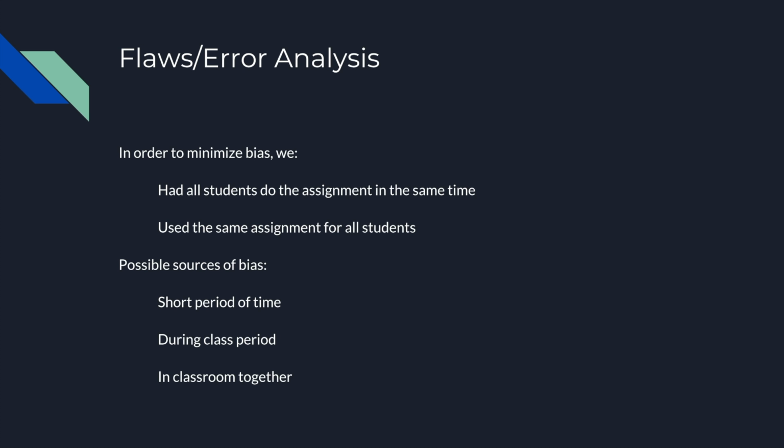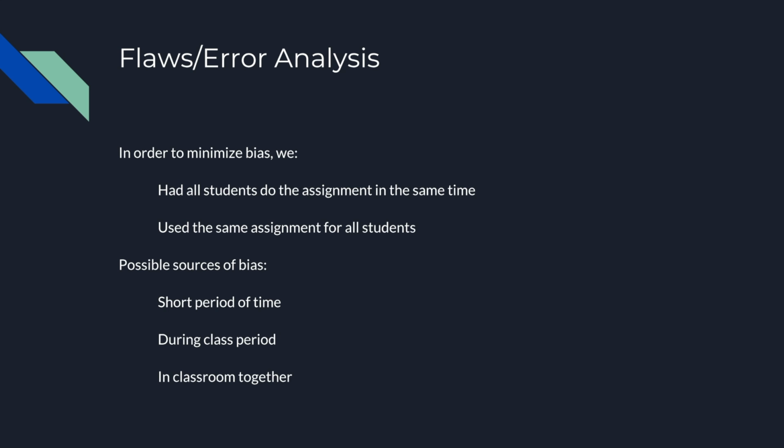Now, there were many sources of bias that might have influenced the results, and we took several steps to minimize the amount that came in the end. First of all, we made sure that all of the students did the assignment in the same condition at the same time in the same classroom to make sure that they were put under the same conditions when they completed the problems. Likewise, we made sure that all of the students, regardless of which group they're in, did the same problems in order to reduce the amount of fluctuation that there might be in the difficulty of the problems, which might have skewed the results to one direction.